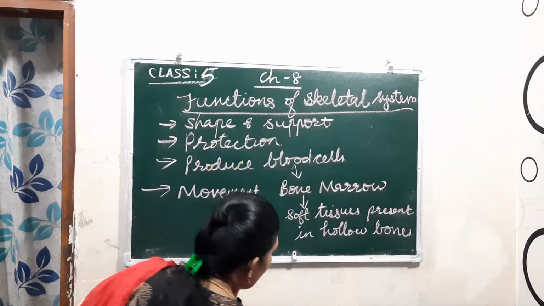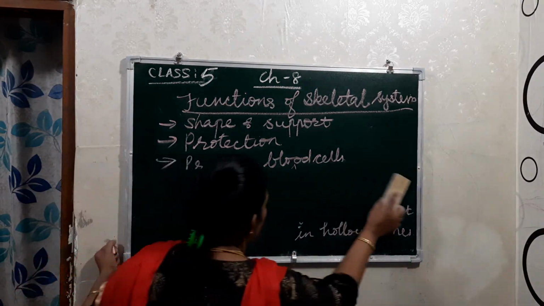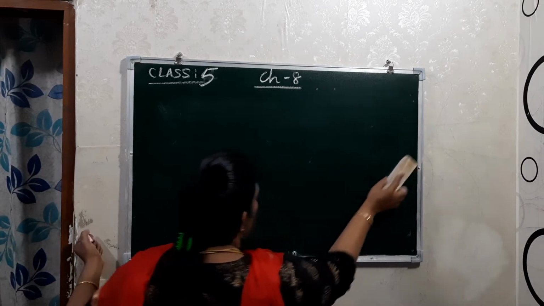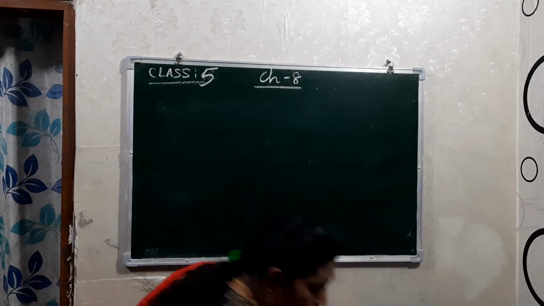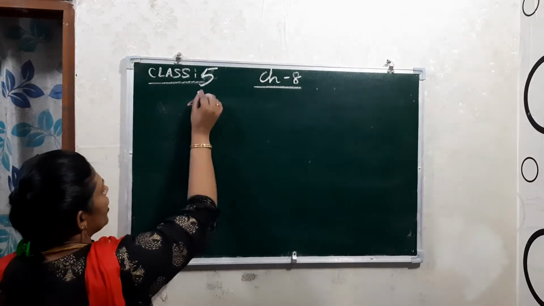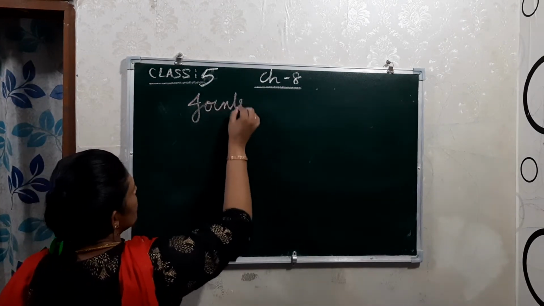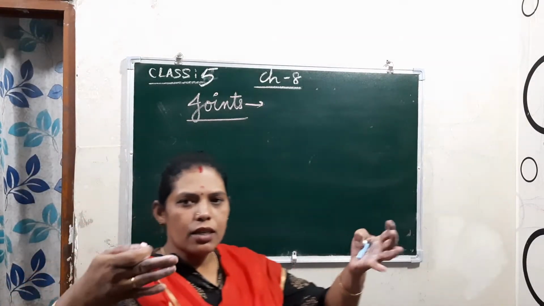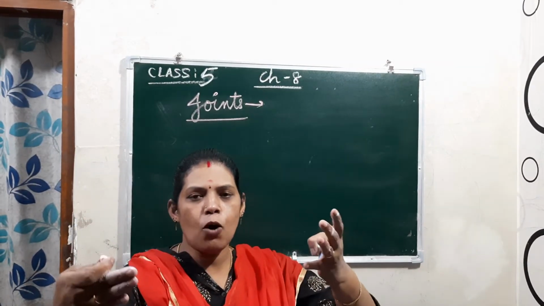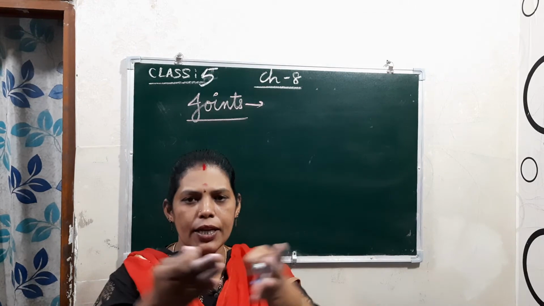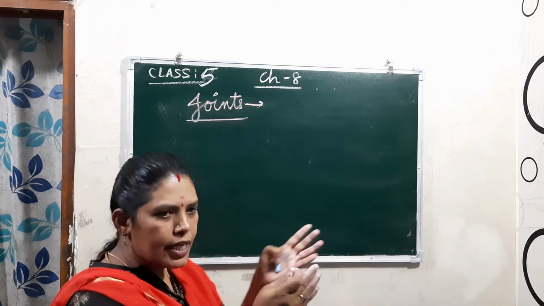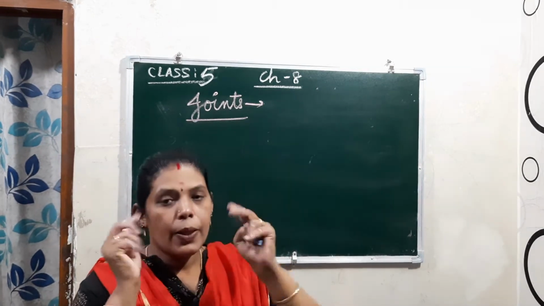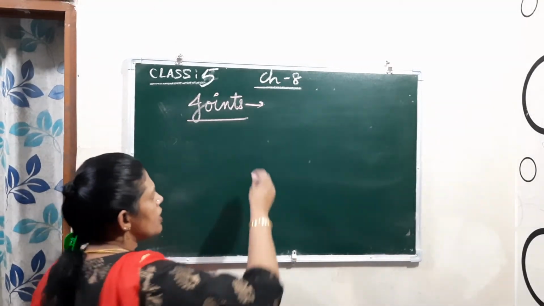Now I will explain about joints. What is meant by joints? Joints means connection. That means one bone is joined with another bone. There is a place where two bones meet together. That particular place is known as a joint.